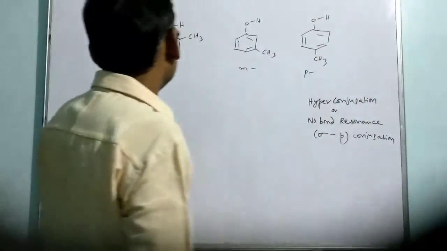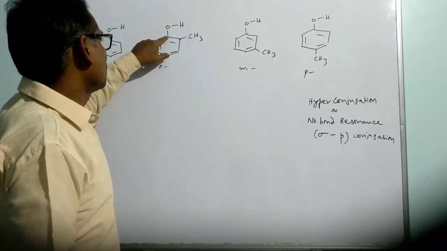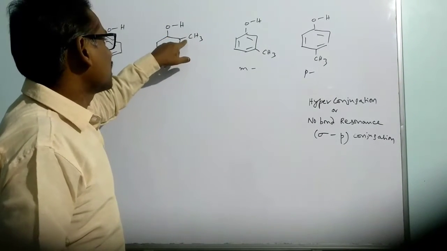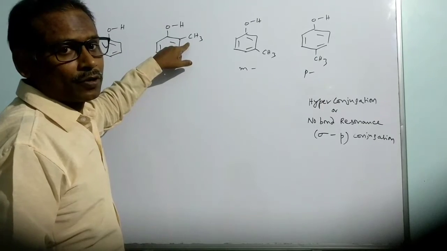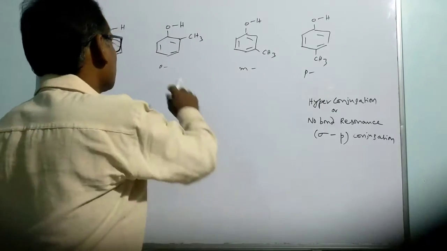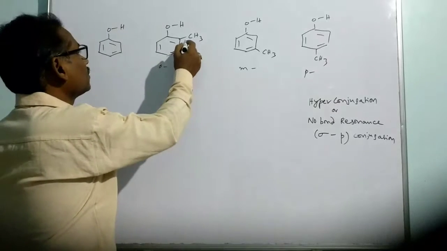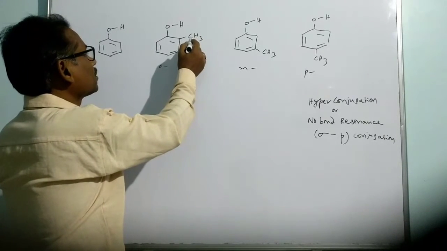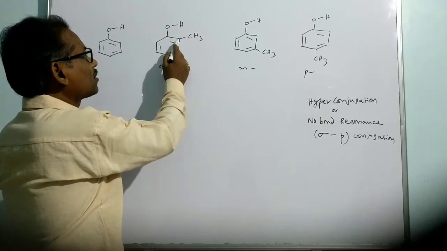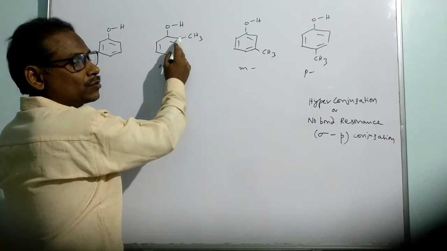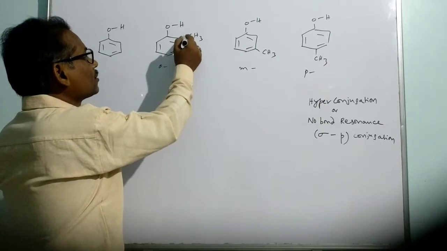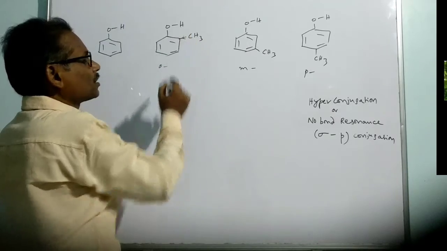Okay, now as you are clear about hyperconjugation, it is a double bond and to that a methyl group is added. That means there is a situation of hyperconjugation. So what kind of electronic factors will be noticed here? Here it is a methyl group which is an sp3 hybridized carbon, whereas this carbon is sp2 hybridized. So there is a difference of electronegativity, so there is a pumping of electrons via the sigma bond.